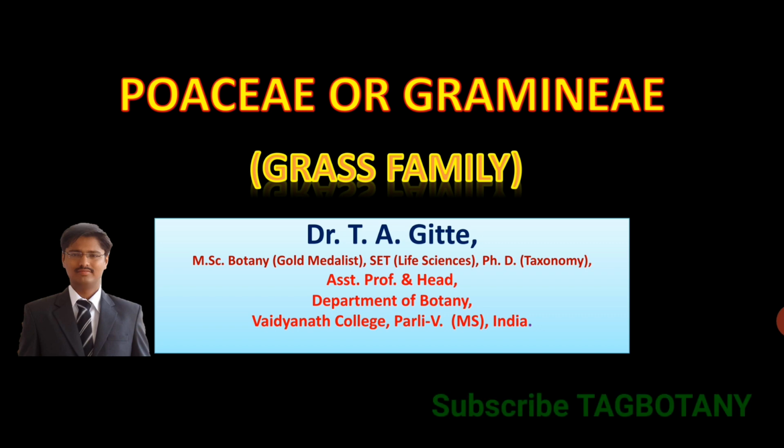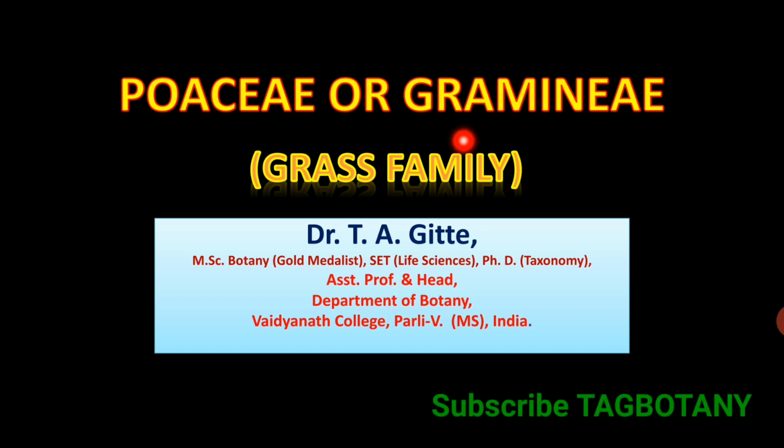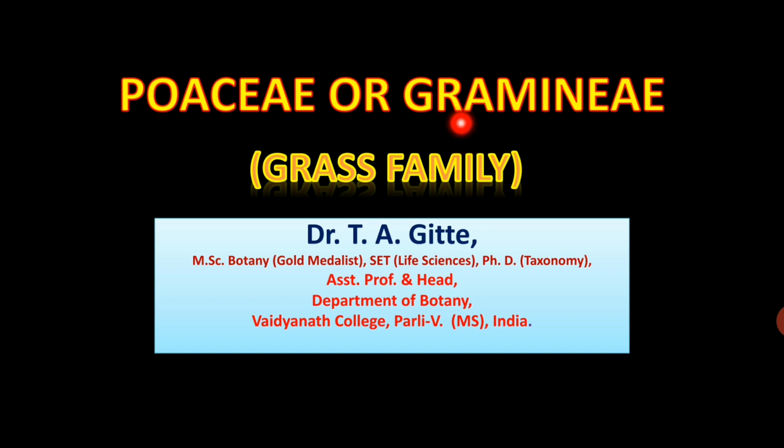Friends, in this video we will learn about family Poaceae. Family Poaceae is also known as family Gramineae, which is the conserved name or nomina conservanda according to the ICN, International Code of Nomenclature. Commonly it is known as the grass family. This family belongs to class Monocotyledons and series Glumaceae.